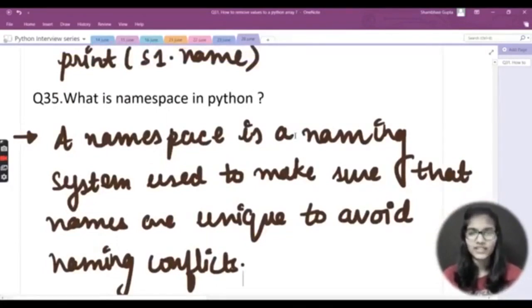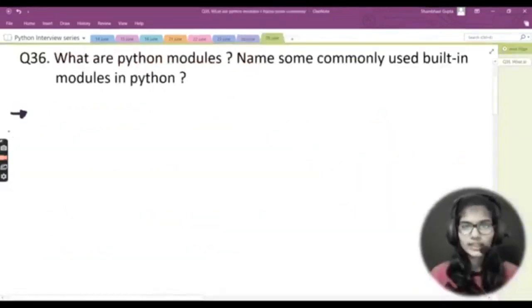So I hope I made all of these questions and the answers very clear to you, and we even revised the topics a little bit with these particular modules. Name some commonly used built-in modules in Python. We all know that Python has n number of modules, right? It has many modules. So first of all, we need to define what we understand by Python modules. And other than that, we need to write some built-in module names which are commonly used in the Python programming language, right?